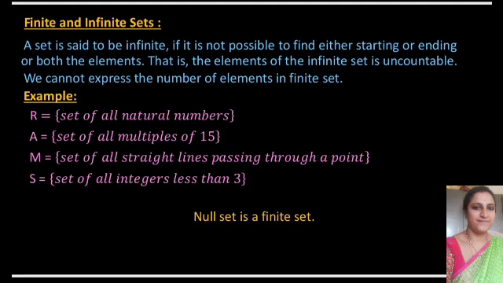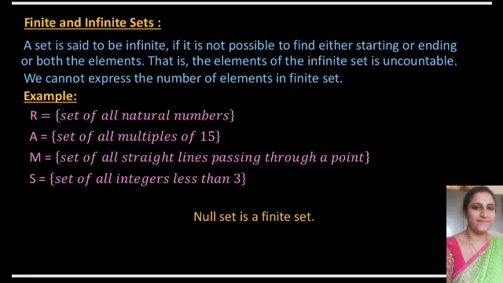If you observe the first example, R is equal to the set of all natural numbers. All of you know how many natural numbers there are. If you write the roster form of natural numbers, R is equal to the set of, the starting element is there, that is 1. But the ending element we cannot decide, because there are infinitely many natural numbers. So R is equal to the set of 1, 2, 3, 4, and so on. We cannot count the natural numbers. So it is an infinite set.